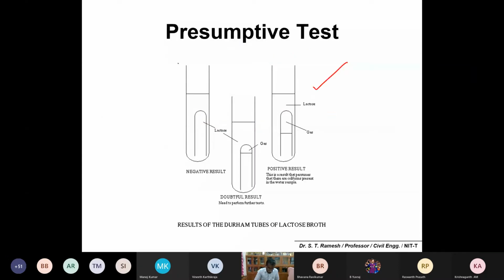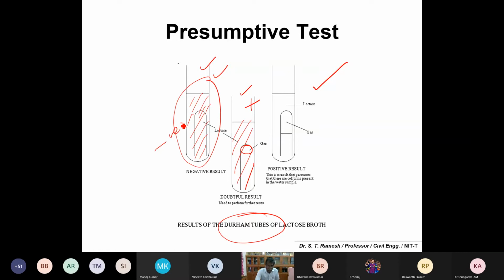That's what I told you. That is the fermenting tube. It is a normal test tube with an inverted Durham tube inside, completely submerged in your solution or sample. If there is any gas production, you will be able to see the solution and also a gas bubble like this. So this is positive, and if it remains like this, that is negative.